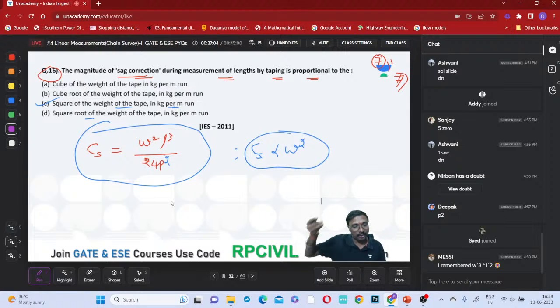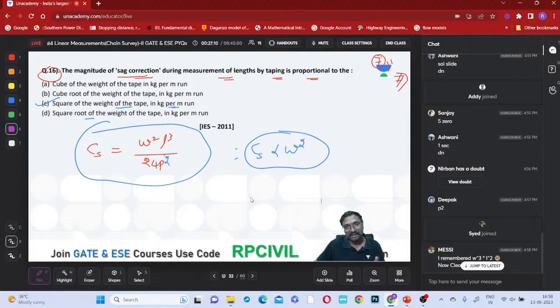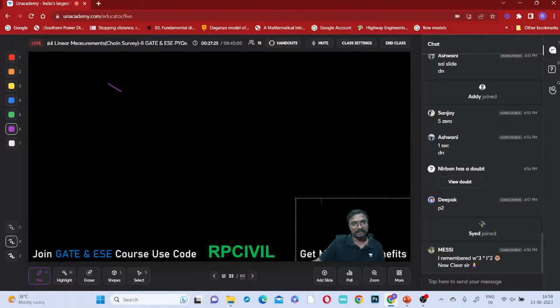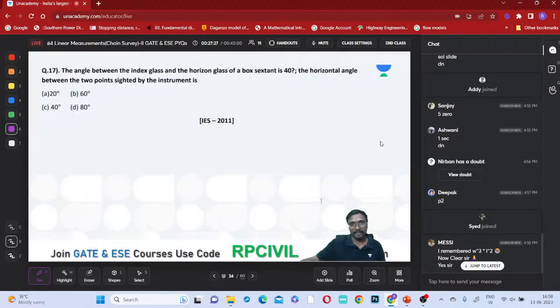There is a possibility of confusion, so it is better you remember this first formula. That is capital W, WL, if you remember. So the small w formula you can get from there itself, right?